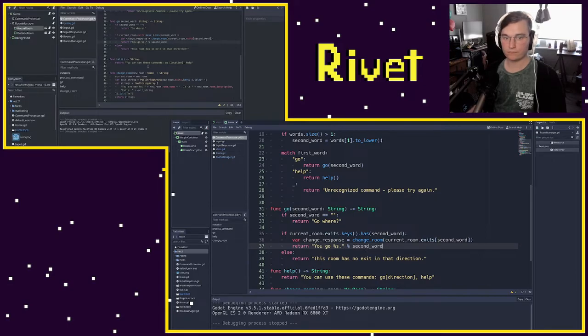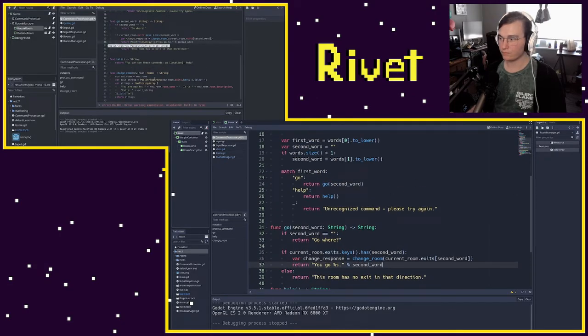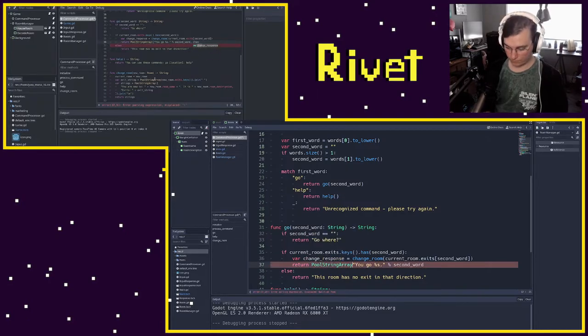And so what we're going to do here, very similar to what we did before, is a pool string array. And because we are making so many of these, it's probably a good idea now for us to make some kind of a helper function that'll do a lot of this work and this joining and concatenating for us. So we can do that in just a second.